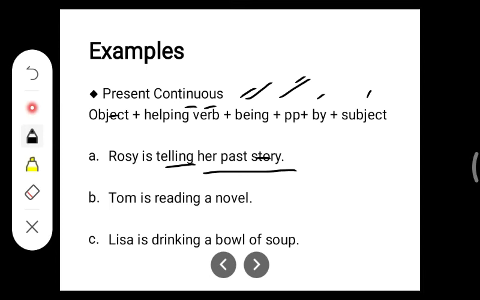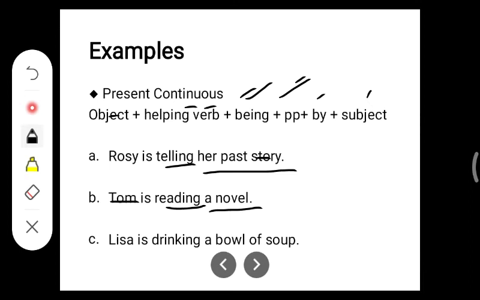Now here, object is a novel. Helping verb is. Then being, past participle of reading, by, and then subject. So the sentence is: a novel is being read by Tom. This is the passive voice of the sentence.